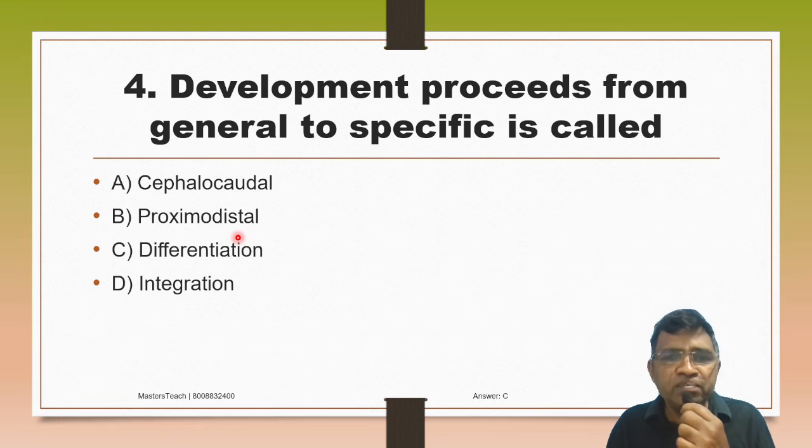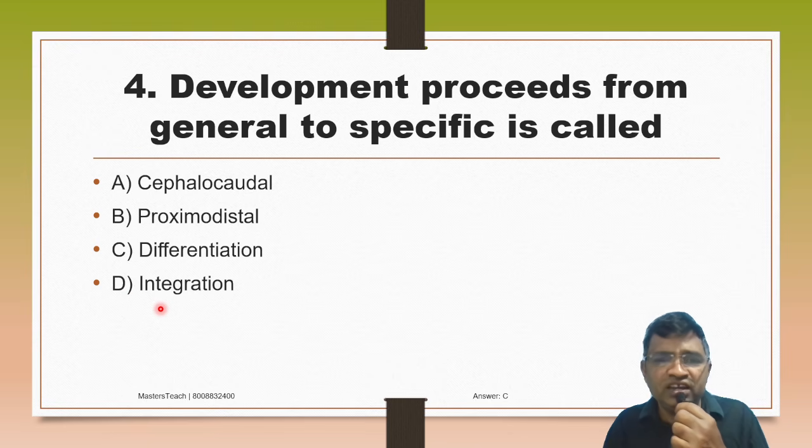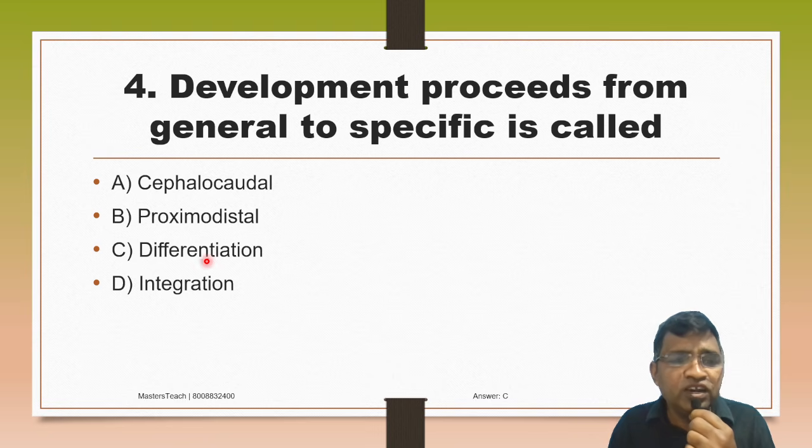Development proceeds from general to specific is called: A. Cephalocaudal, B. Proximodistal, C. Differentiation, D. Integration. So the development proceeds from general to specific is called differentiation.